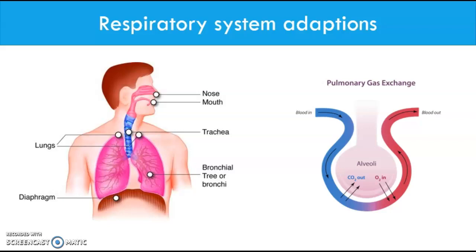The larger the contraction of the internal intercostal muscles and relaxation of the external intercostal muscles to expel air, the greater the air inspired will be. Tidal volume can be increased to around 1 litre for an average adult. This is nearly double what is at the regular resting rate. This is a good adaptation as it means the body is taking in more air per breath, therefore more oxygen.